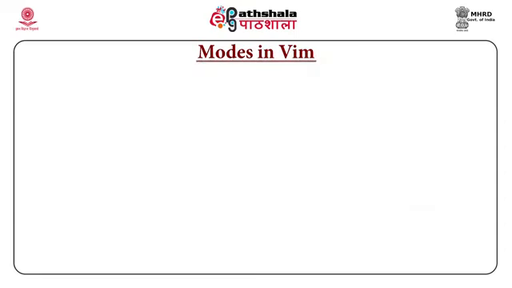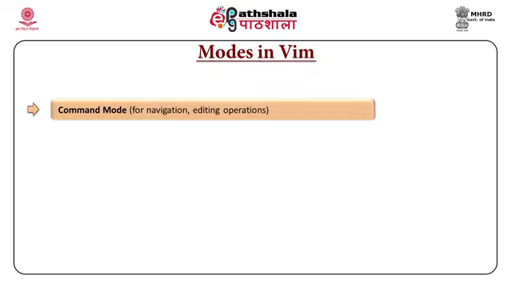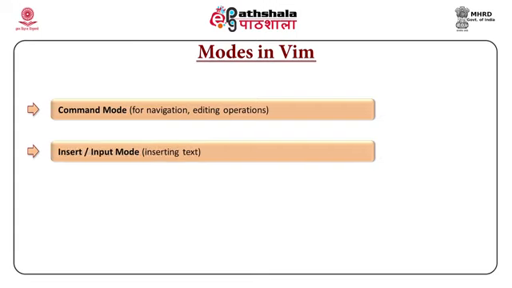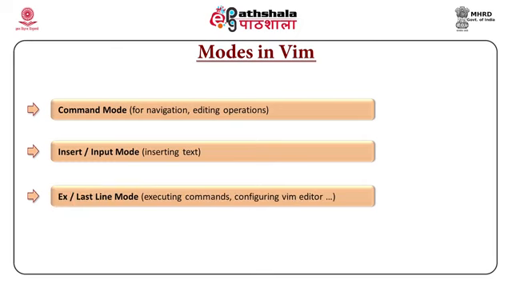So, in the VI editor there are 3 modes. First is command mode, through which you can navigate the screen and perform operations like deleting or editing text. Second is insert mode or input mode, in which we can type characters or digits. This mode allows you to type your program. The third mode is EX mode or last line mode. It is used whenever you want to save a file or customize the VI editor. So, first is command mode, then insert mode, and then EX mode.